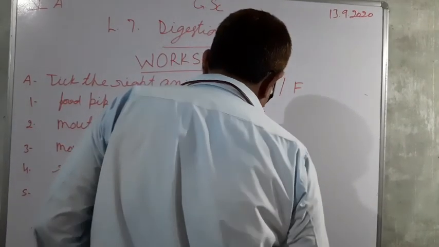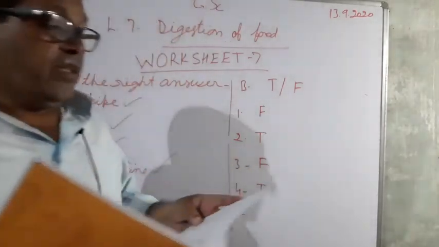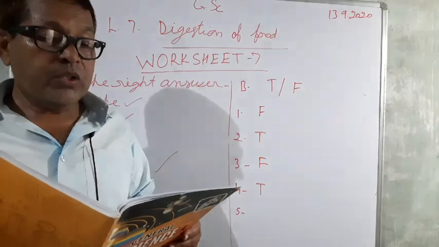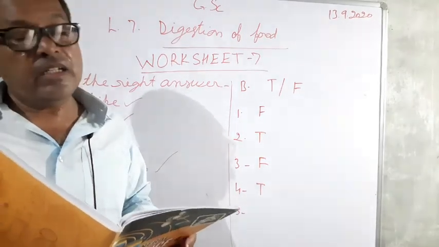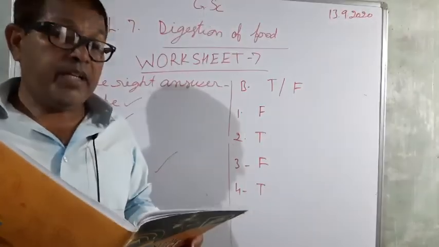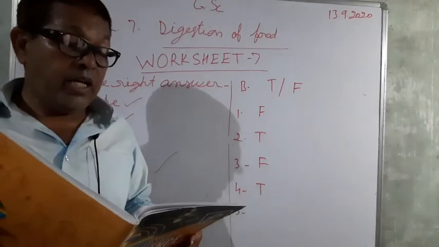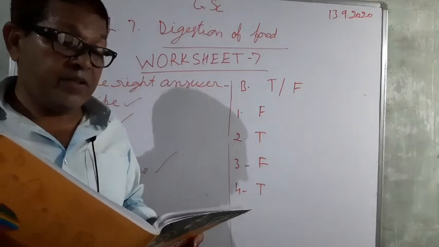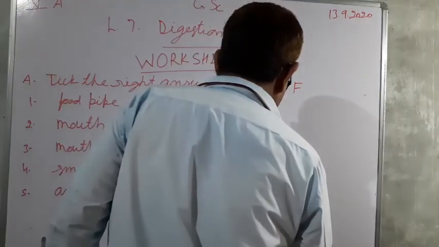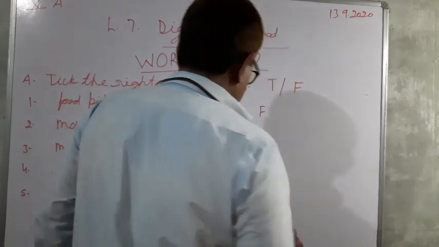Now fifth, the undigested part of the food is thrown out through the small intestine. Yes, it is false, because it is thrown out through the anus. So fifth is also false.